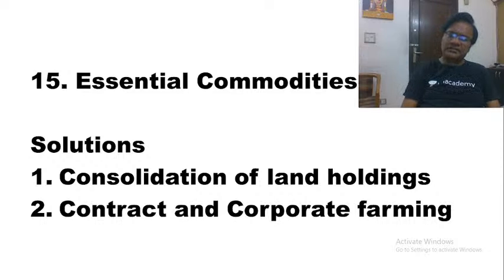Why? Because for all other commodities, it is the producers who have the comfort to decide the prices on the basis of demand and supply. Whereas in the case of food grains, the government cannot allow the prices of food grains to go beyond a certain point. If they go beyond a certain point, it is the consumers who suffer. As we say, food inflation is the most worrisome aspect for any government. In 1979, the Janata Party was in power. The inflation was very, very high. 1980 elections were held.